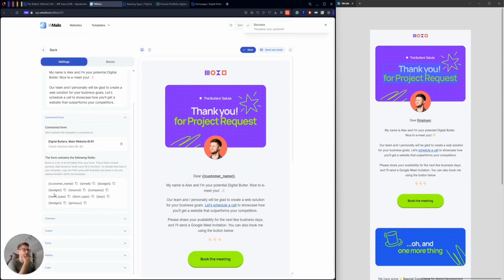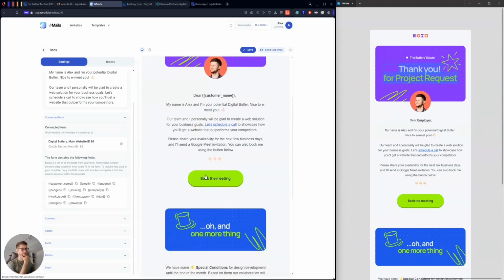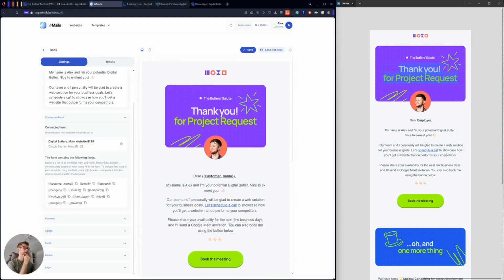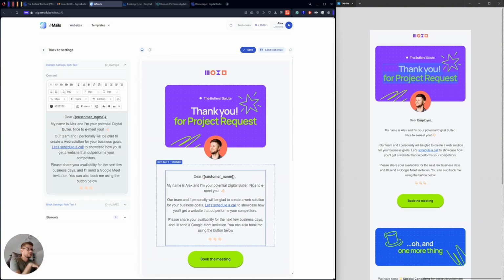Maybe it will also be a great idea to put budget here, maybe company name, any other fields to make it more personal. But let's keep just the customer name for now. And you know, as a designer, I can.